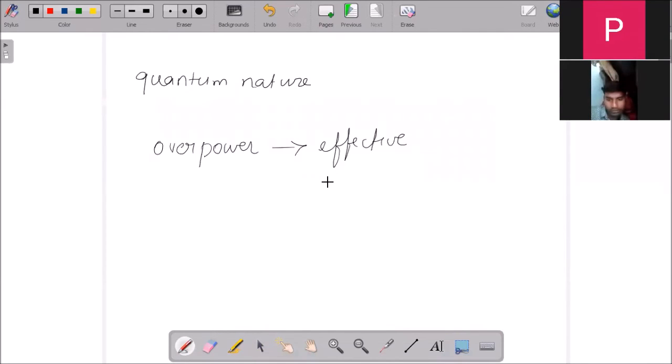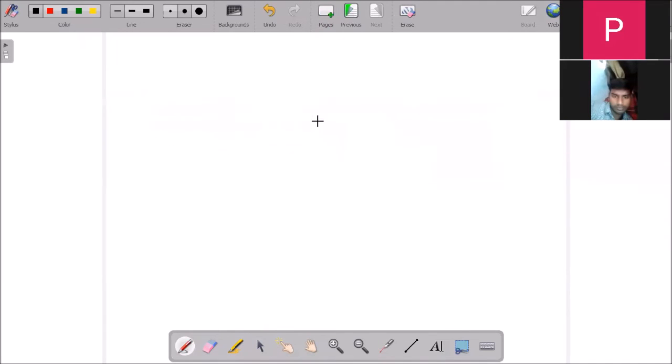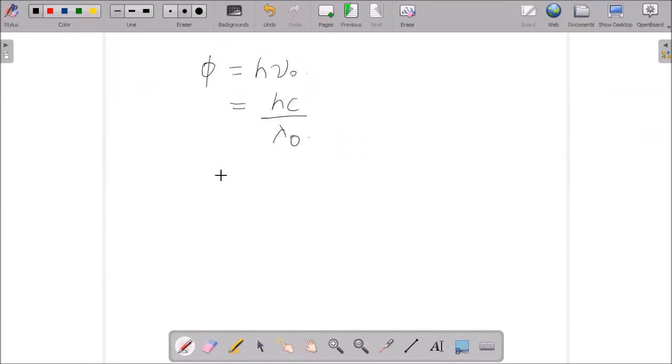So we know that phi is equal to h nu, or we can say hc by lambda naught. So we could say lambda naught is equal to hc by phi. In this, h is Planck's constant and c is the speed of light.